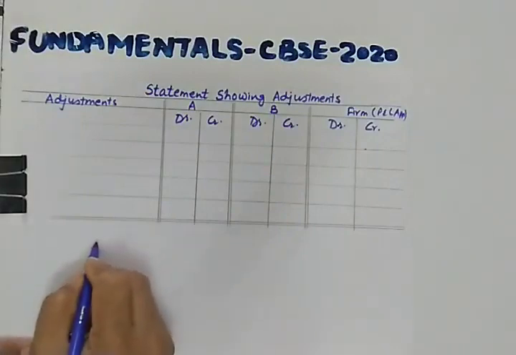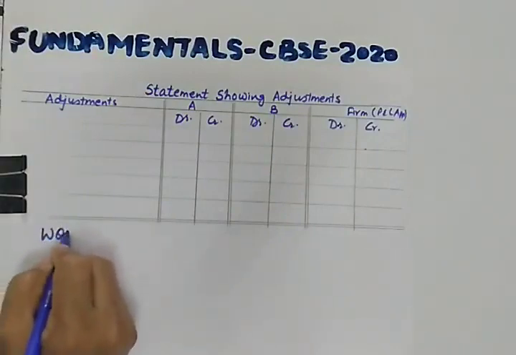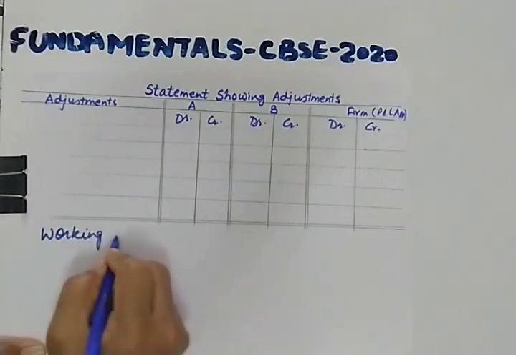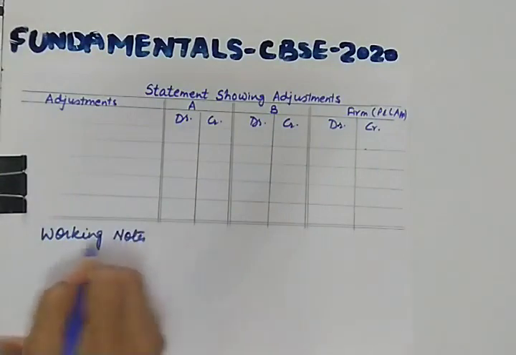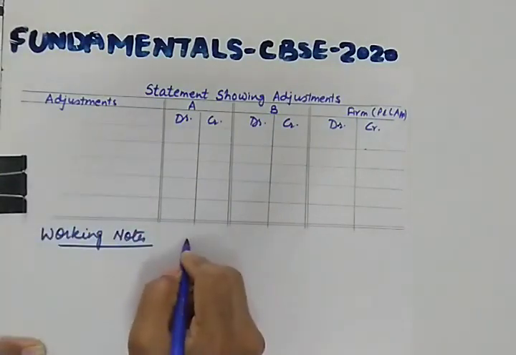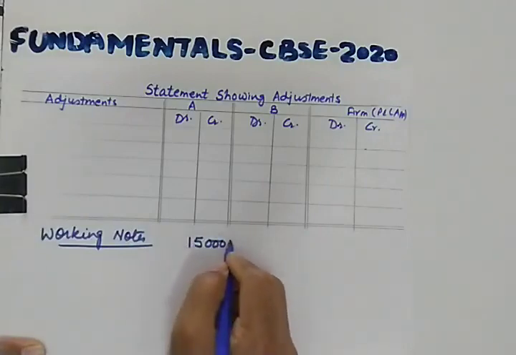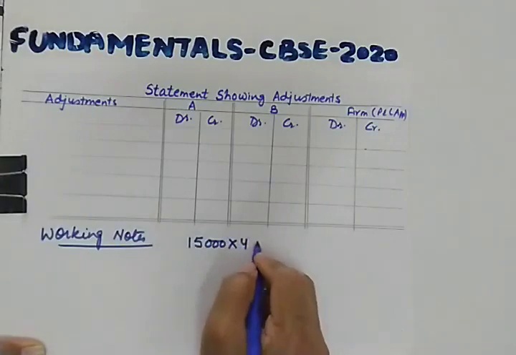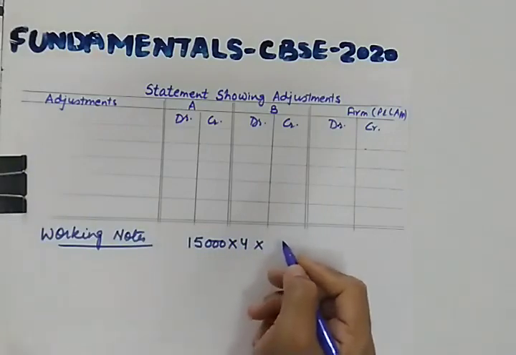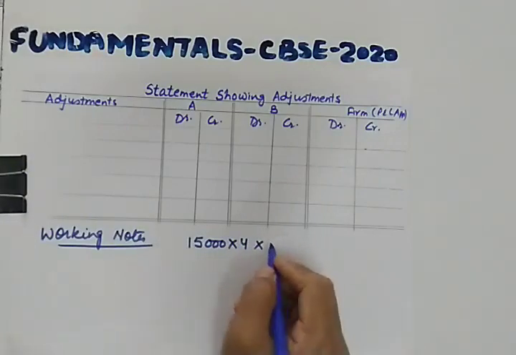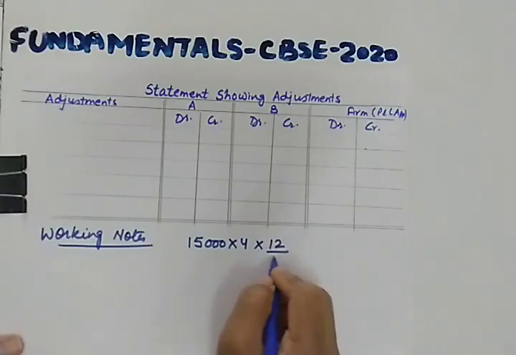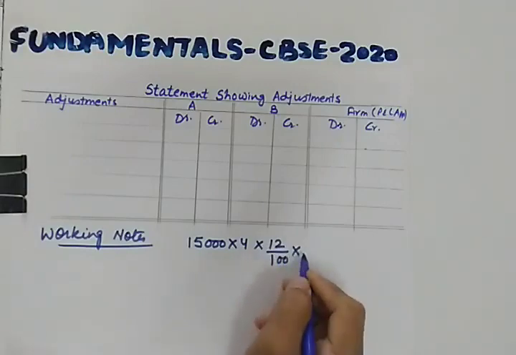A has withdrawn. These are my working notes. Space for working notes. So A's drawings are 15,000 per quarter. So total annual drawings are 4 multiplied by 15,000. What is the rate of interest on drawing? It is 12%. 12 upon 100 into average period.